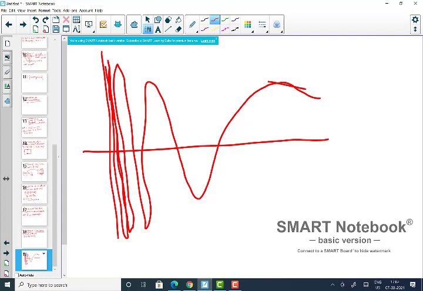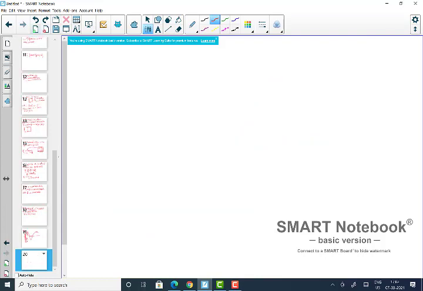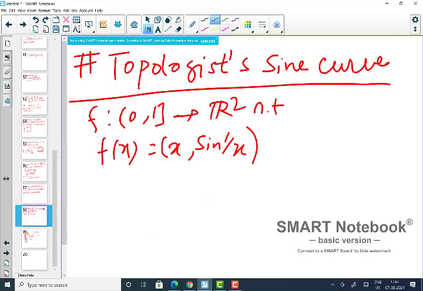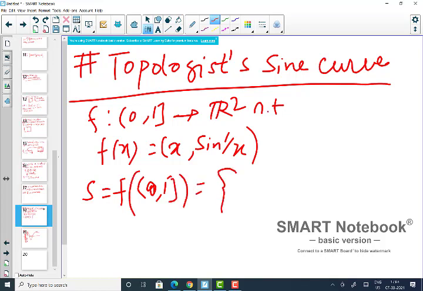Okay, so what is the image? The image of the open interval 0 to closed interval 1 is defined by the set S of the points (x, sine 1 by x) such that 0 less than x less than or equal to 1.